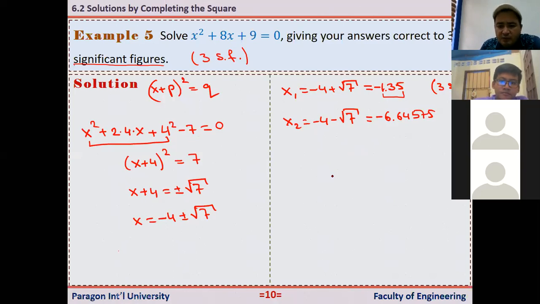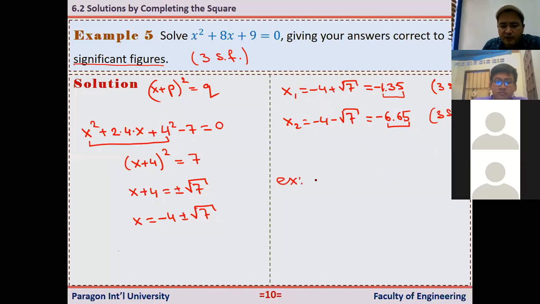Okay, and how about this one? Starting from the first non-zero digit, the first non-zero digit is 6. 1, 2, 3, and after that, that is 5. So I need to add 1 to the previous digit, right? So when I'm rounding off this number, delete this and also delete this. Because of that 5, it should be 6.65. 3 significant figures. Okay.